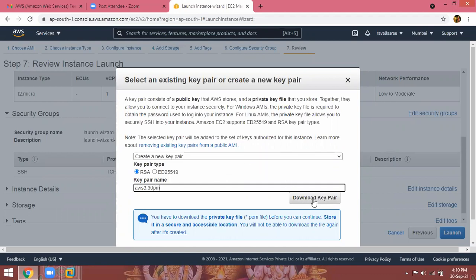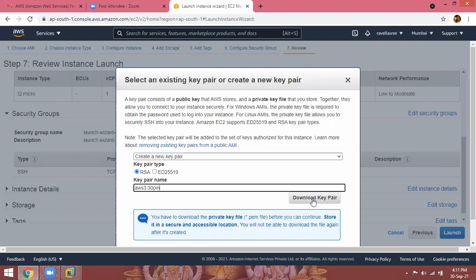Click on download. Again I am telling you, every day when you launch an instance, for every instance, no need to download a new key pair. Whatever I am downloading the first time is what I use to log into my account when I launch my instance.